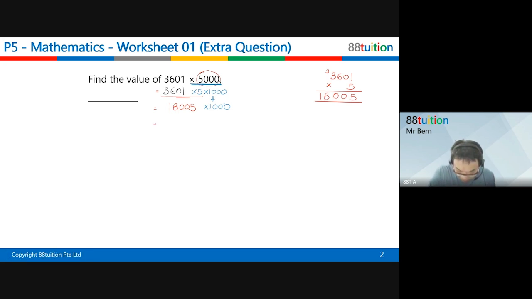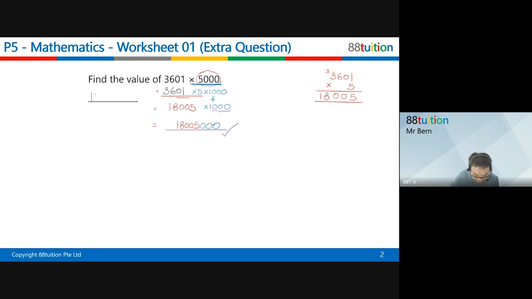Just now I was just doing the red color underline. And now, what is the final answer? Every time you times 1,000, or 10 or 100, all you got to do is put the number you multiplied, followed by the 3 zeros at the back for 1,000, and that will be your final answer.